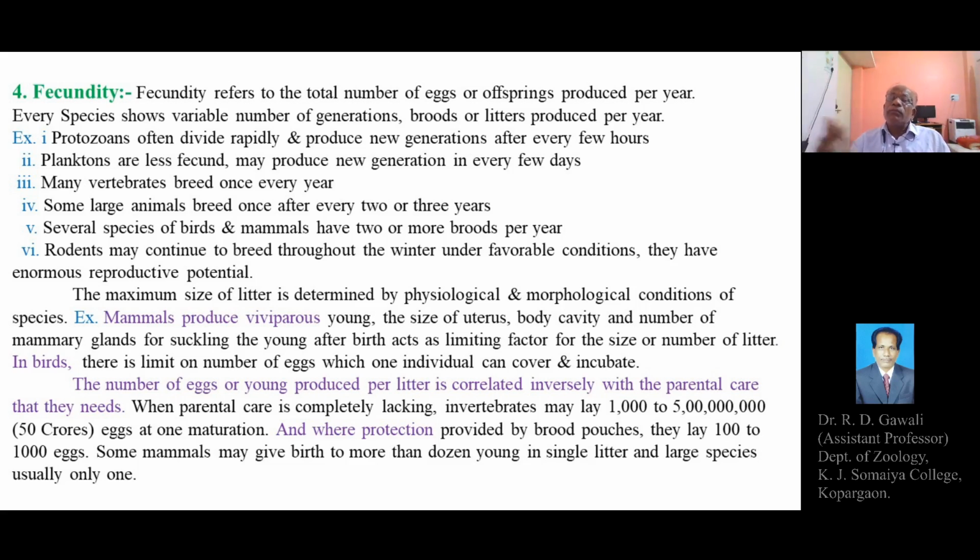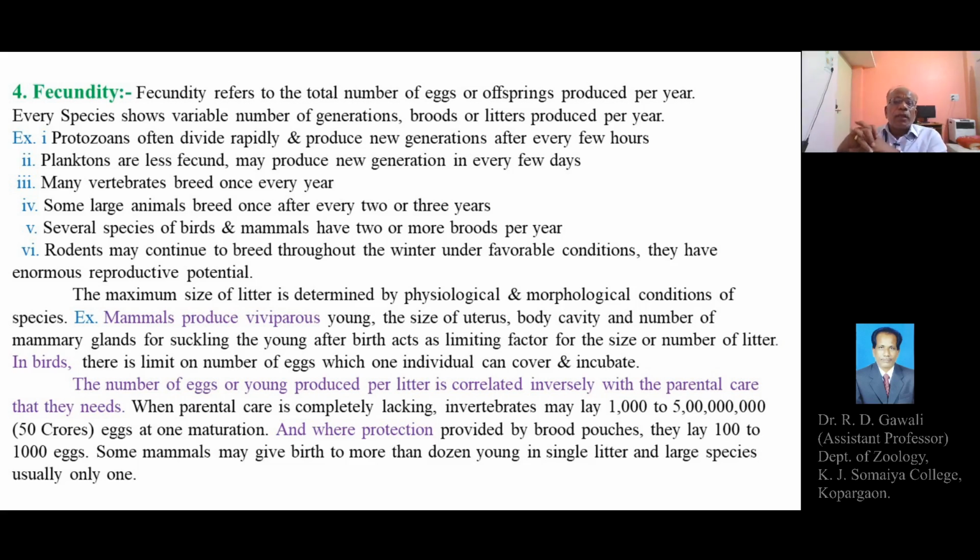If there is parental care, the number of eggs or individuals produced is less. That depends upon the capacity of the particular parent species, the capacity of protection or parental care, and thus the number of individuals or eggs produced is ultimately less. That is just 100 to 1000 eggs, which can be produced and kept or protected in the brood pouches where there is parental care.